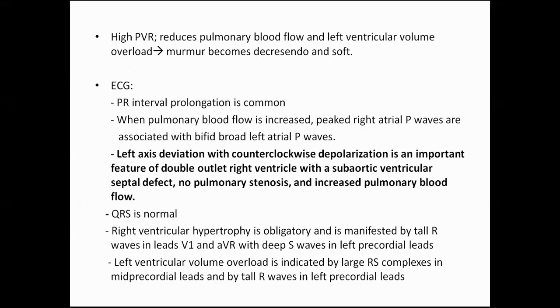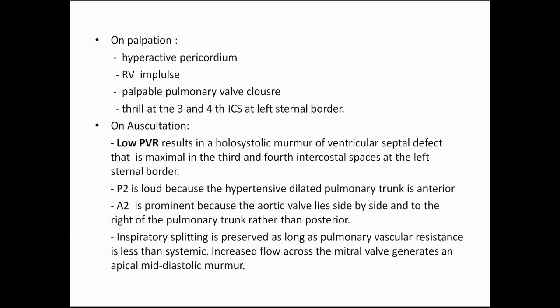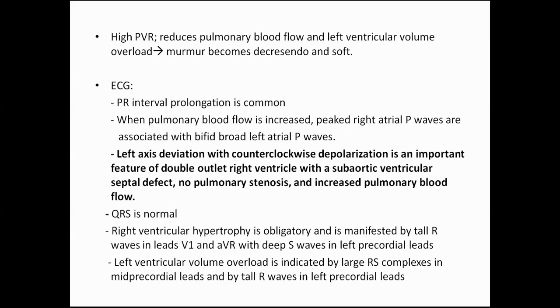So in ECG, PR interval prolongation is common, and the ECG changes basically depend upon the subtype. Another important point in DORV is that a lot of the subsets of DORV would have a common scenario where the PR interval is going to be prolonged. This is another finding in DORV, and except for I think TGA because of malposed vessels, all of them are going to have a counterclockwise loop on ECG.